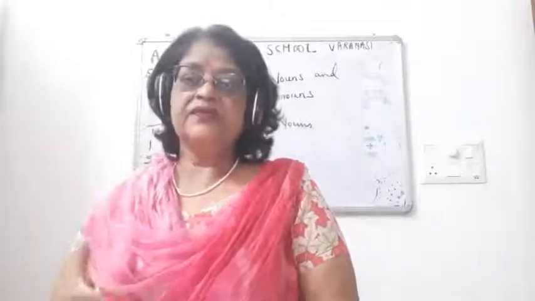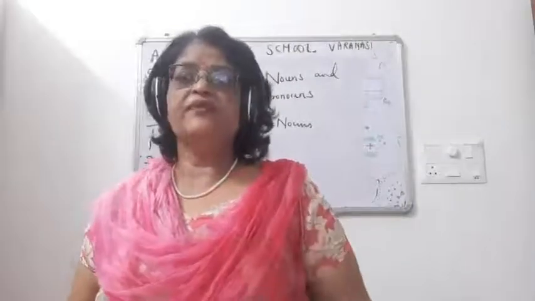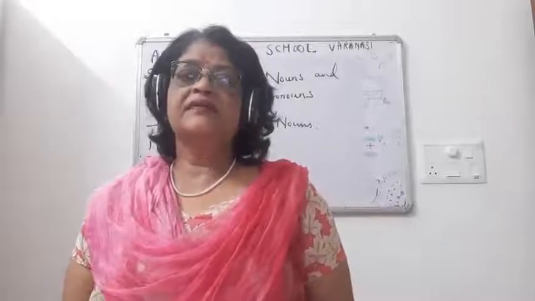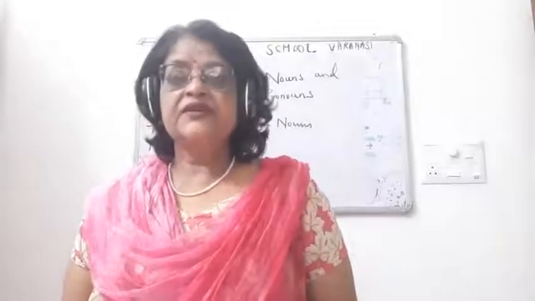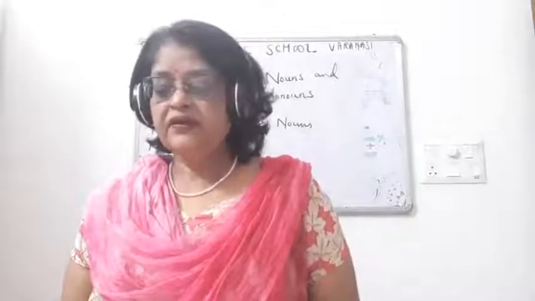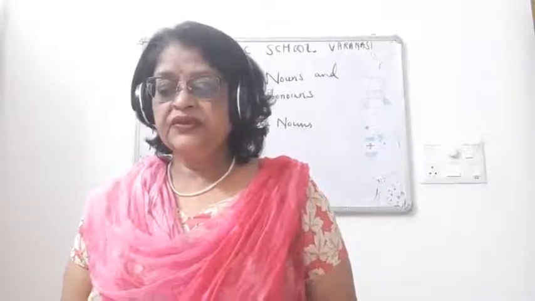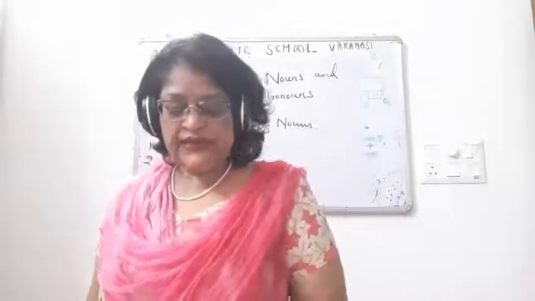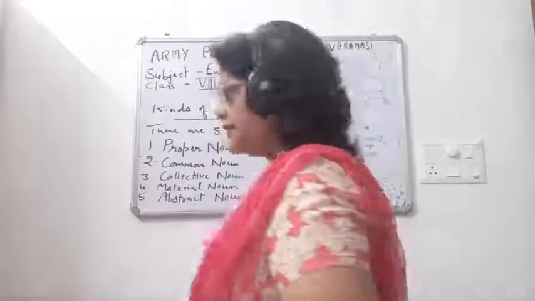Then collective noun, the things which are in a group, like swarm of bees, crowds of people. Okay, class, abstract noun: kindness, innocence, pride, beauty or pain. Okay, so now children, I'm going to tell you about countable and uncountable noun.